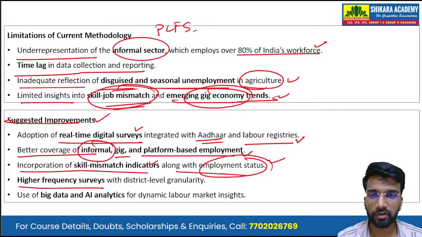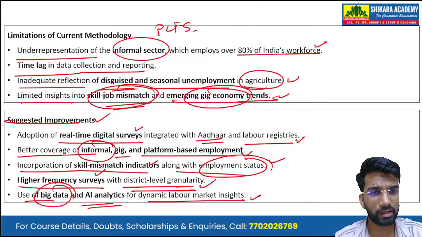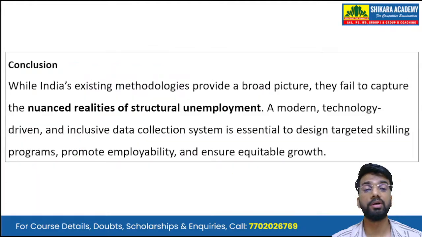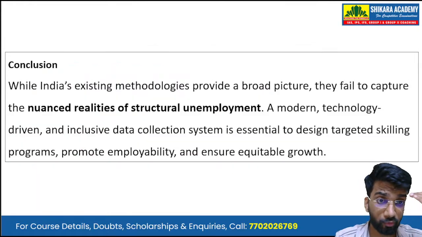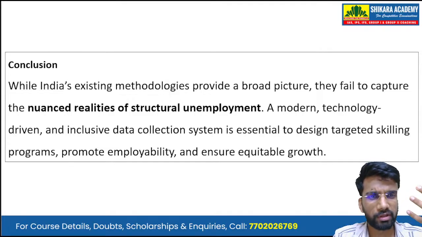Then there are higher frequency surveys with district level granularity, and use of big data and AI analytics for dynamic labor market insights. So these are some of the suggested improvements to improve the PLFS or the unemployment surveys in the country.